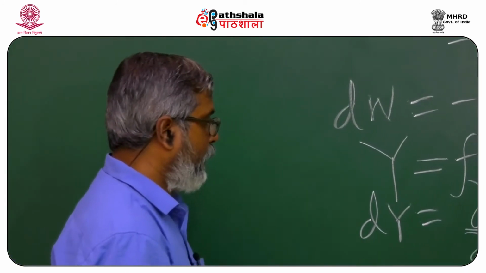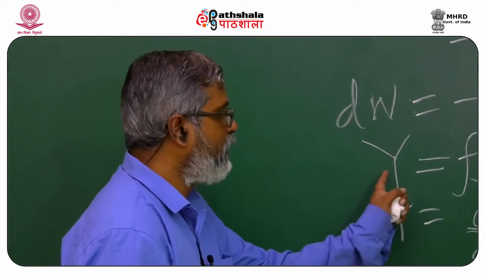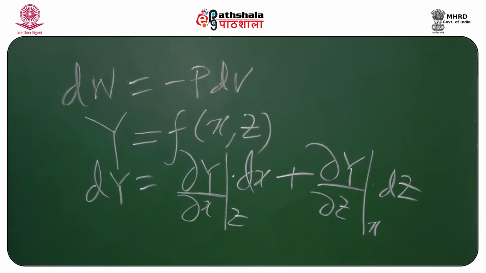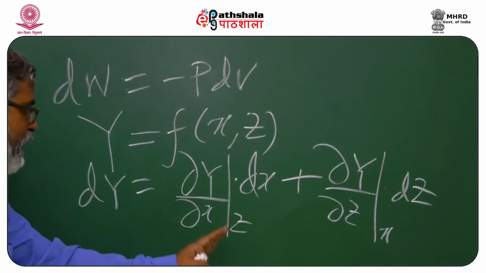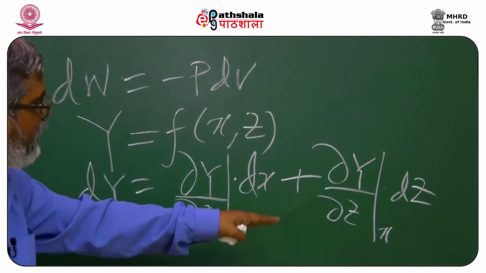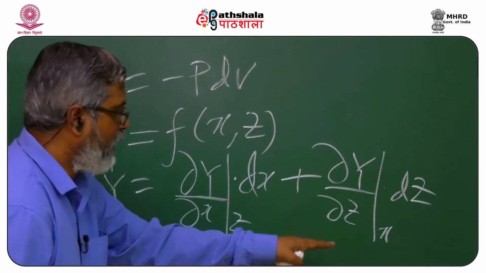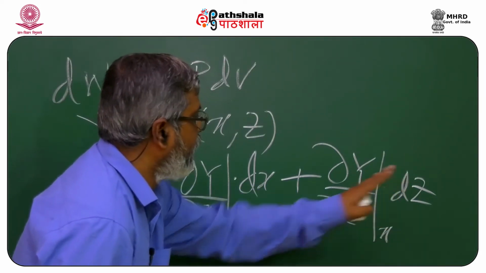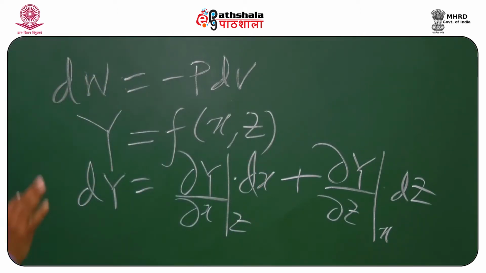I repeat that the exact differential of y, or any parameter which is a function of two other things, is expressed in this way: the partial differential of y with respect to x when z is held constant, times the total differential of x, plus the partial differential of y with respect to z when x is held constant, multiplied with the total differential of z. So, this is a very interesting thing.